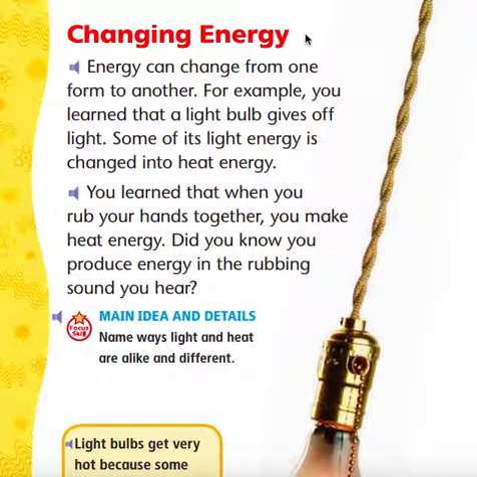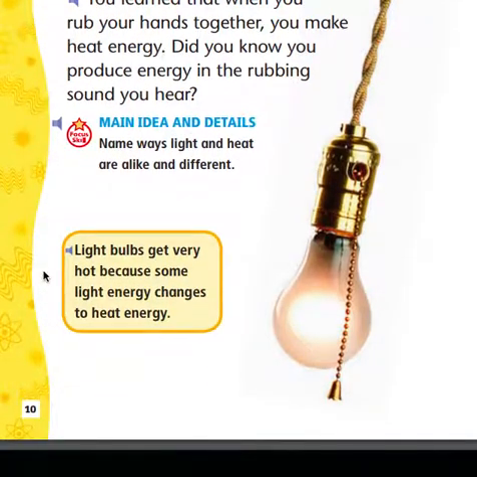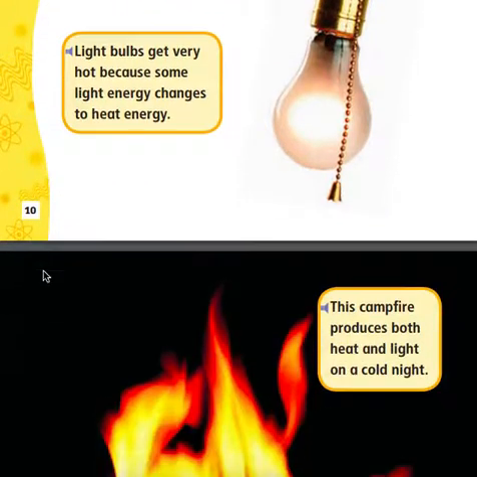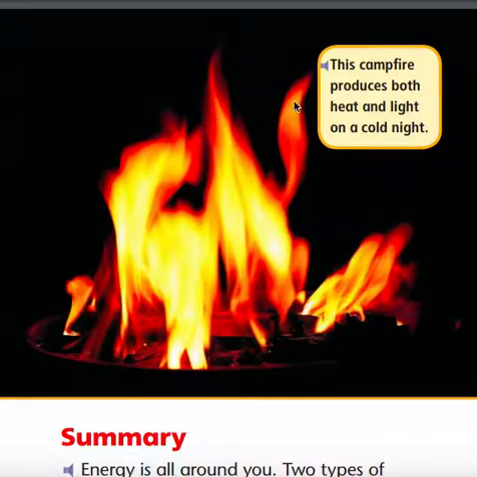Changing energy. Energy can change from one form to another. For example, you learned that a light bulb gives off light. Some of its light energy is changed into heat energy. You learned that when you rub your hands together, you make heat energy. Did you know you produce energy in the rubbing sound you hear? Light bulbs get very hot because some light energy changes to heat energy. This campfire produces both heat and light on a cold night.